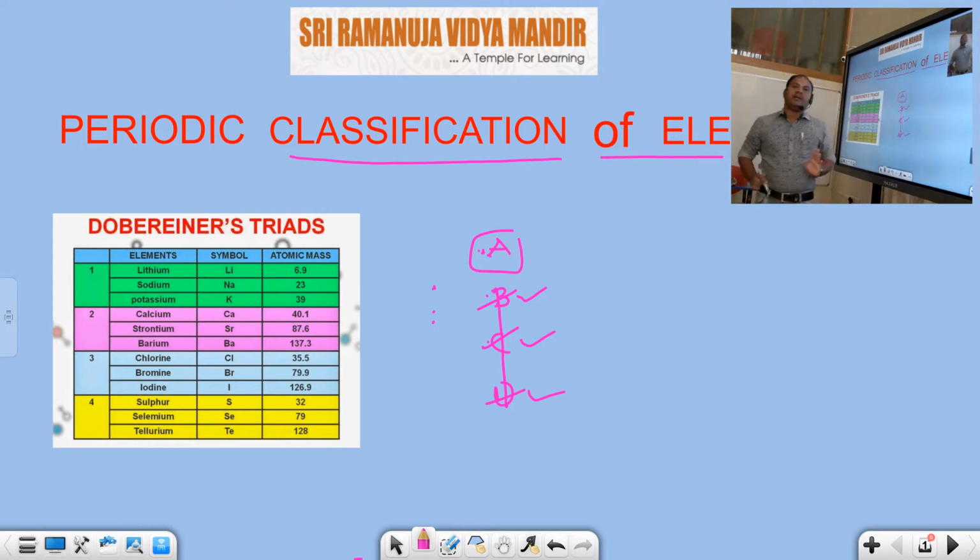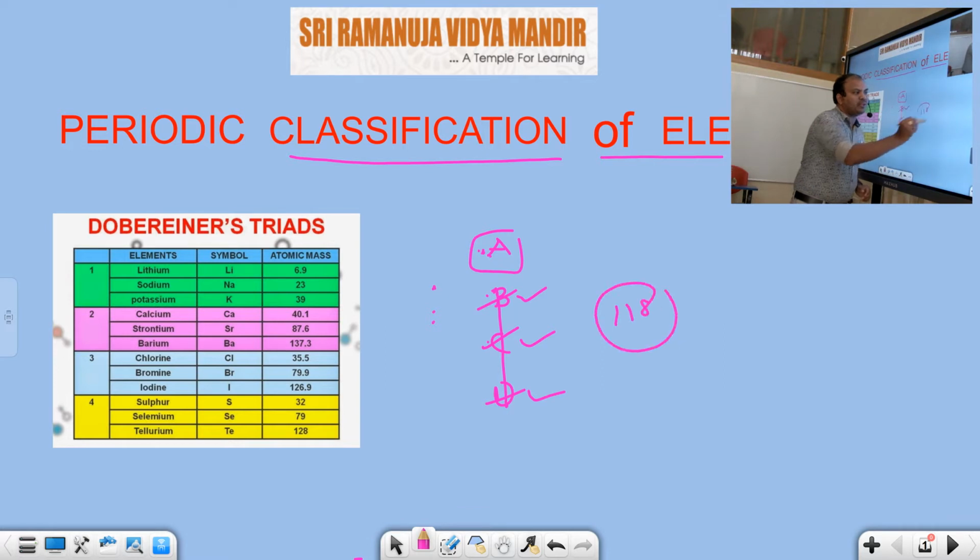What is the purpose of periodic classification of elements? The main purpose is to learn the properties of all the known elements. How many elements are there? I had already told you 118 elements are there. So to learn the properties of all the known elements with least effort, we need periodic classification. Otherwise it is very difficult. The preparations, physical properties, chemical properties, uses and applications of each element would not fit within our lifespan. I hope you can understand this one.